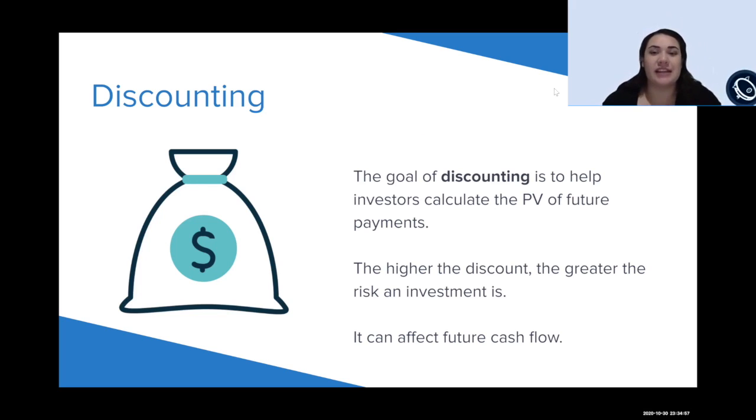Starting off with what is discounting. Discounting is the process of determining the present value of payments to be received in the future. Discounting is a primary factor used in pricing a stream of tomorrow's cash flows.